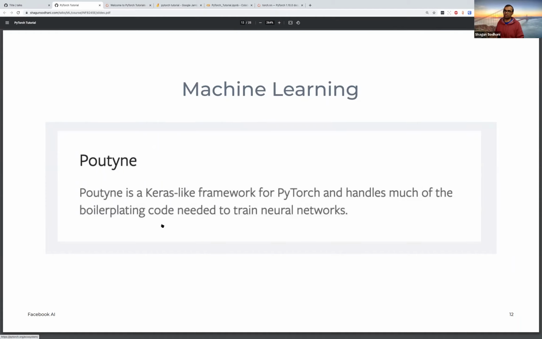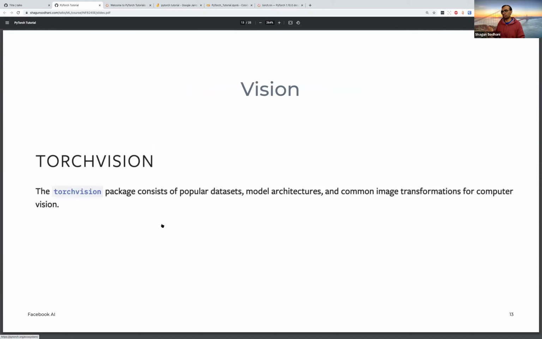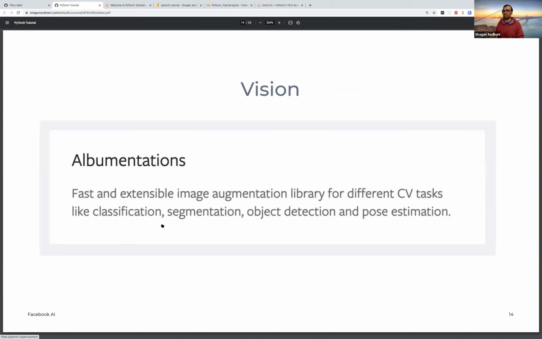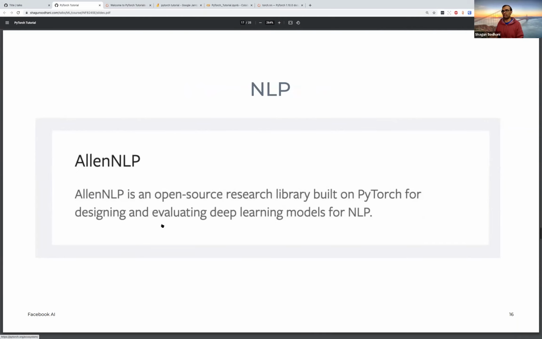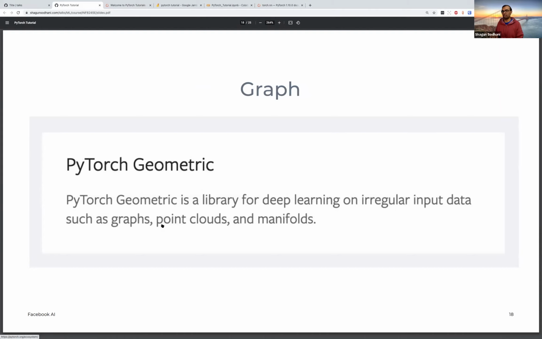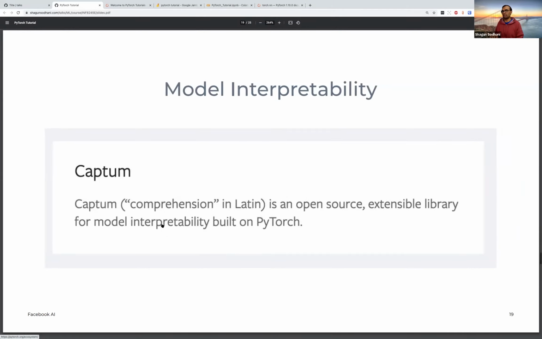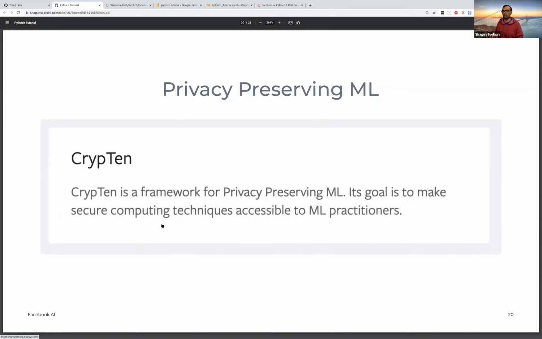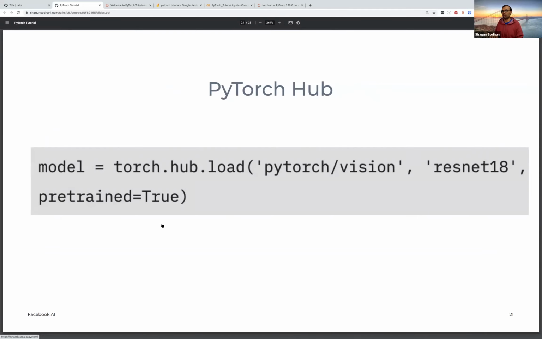There's Ignite, which is also a Keras-like framework for PyTorch. There's Torch Vision, which we were talking about, which provides support for computer vision use cases. AllenNLP for doing NLP tasks. DGL for graph-related use cases. PyTorch Geometric for deep learning on graphs. Captum and Crypten for interpretable ML and privacy-preserving ML. And finally there's PyTorch Hub, where a lot of pre-trained models are available.